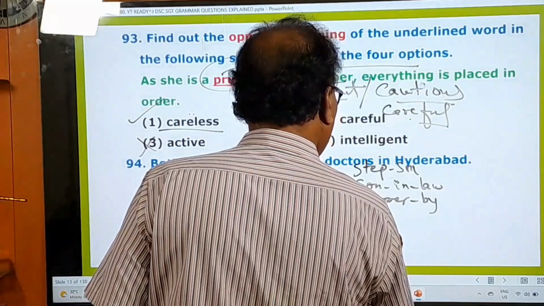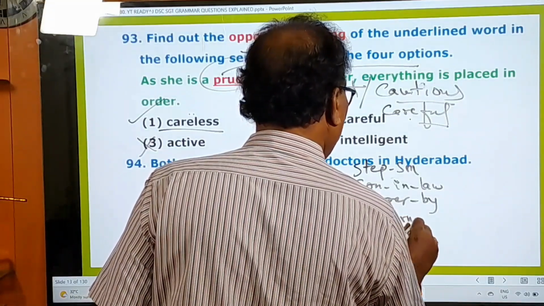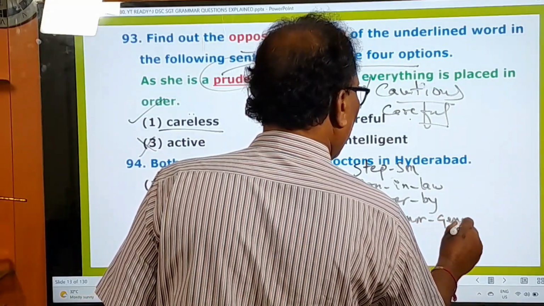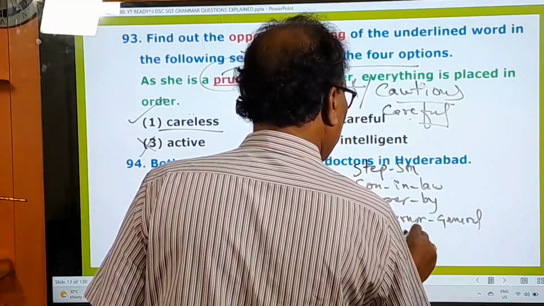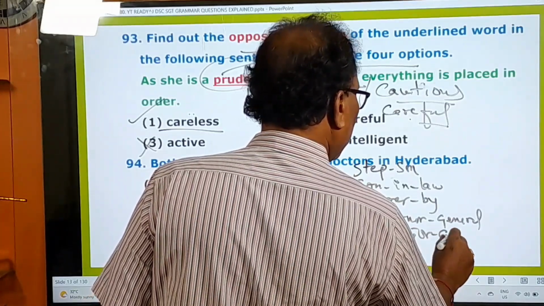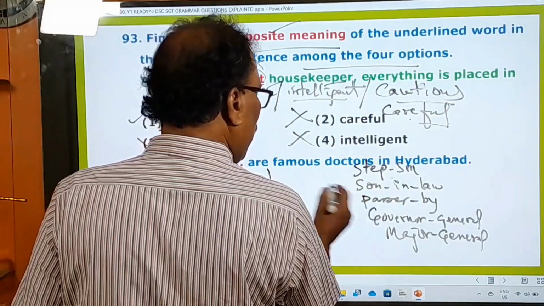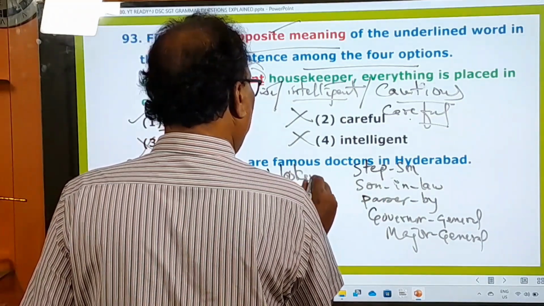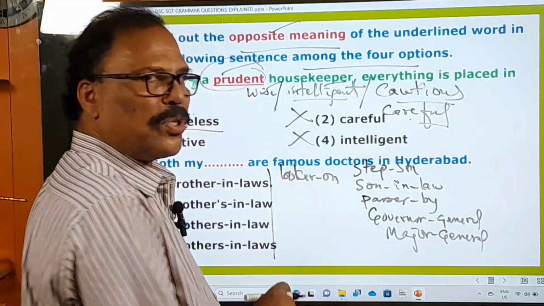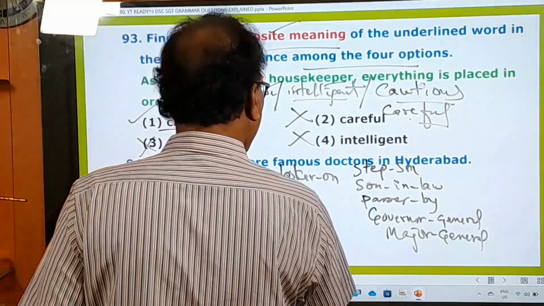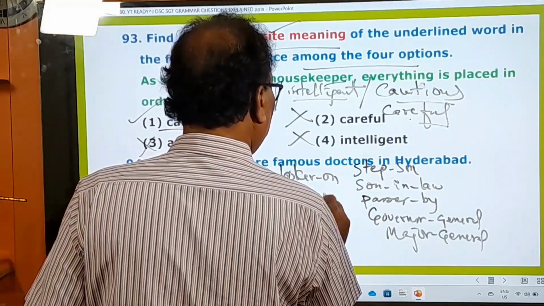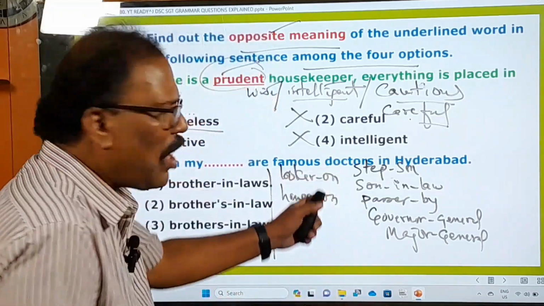And governor general, major general. There are so many words, you know. The major general, looker on, supervisor, looker on, hanger on, one who depends on others. See, these are all compound words.